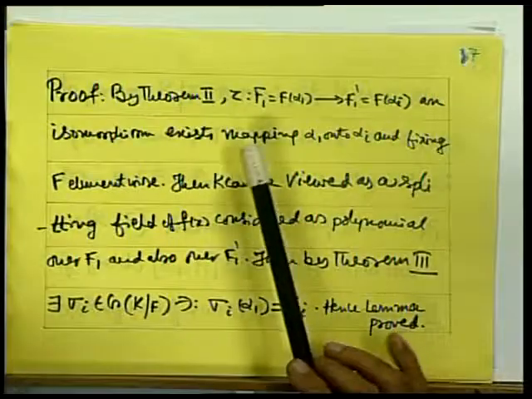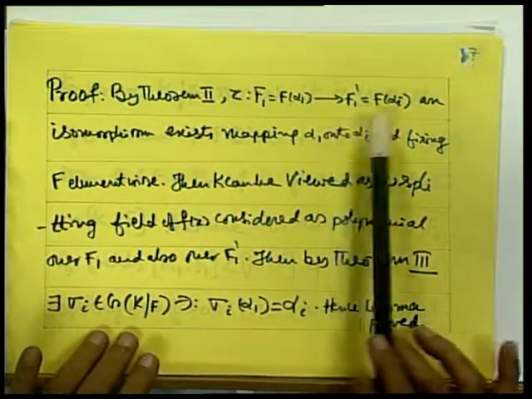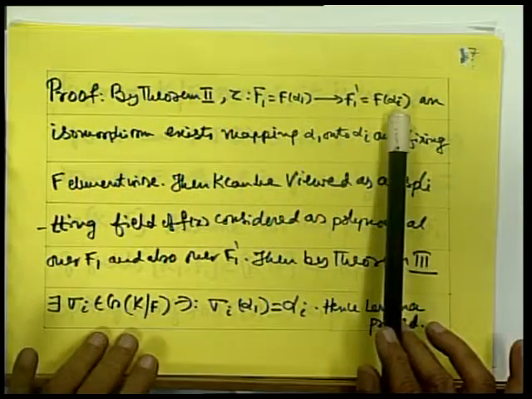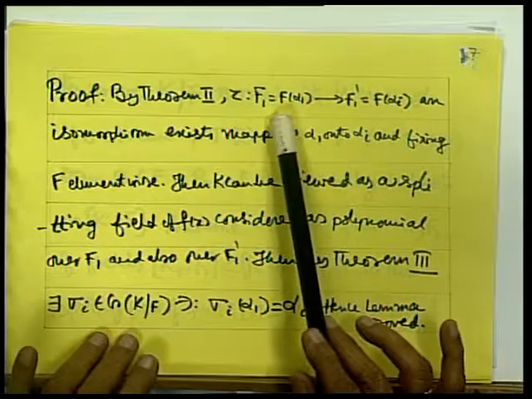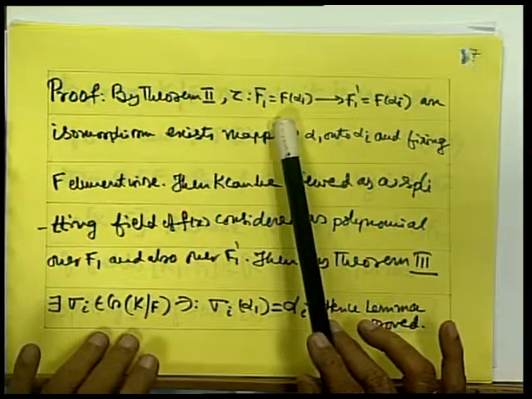How do you prove this? Proof. See, by theorem 2, if you take two roots, say alpha 1 and alpha i, by adjoining alpha 1 to F, you will get the extension field F(alpha 1).